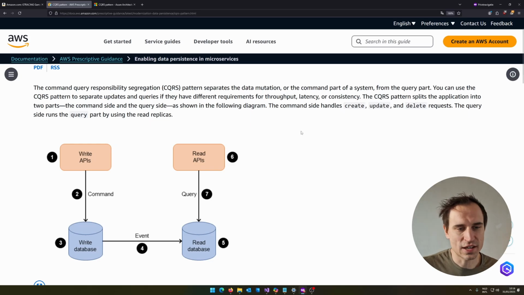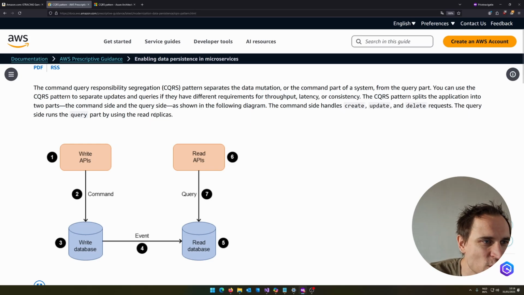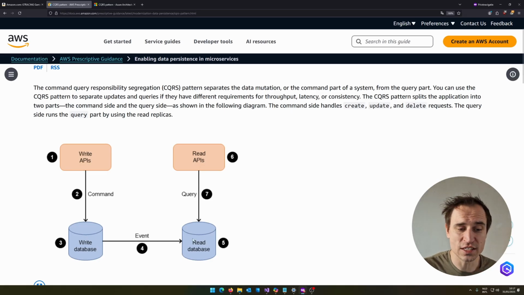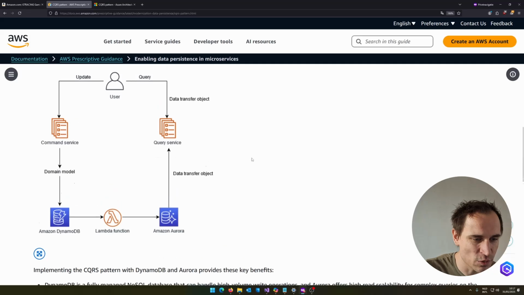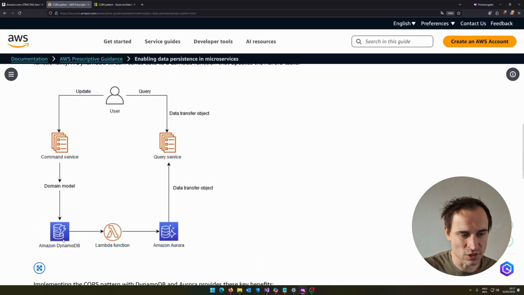So if you take a look here at the AWS documentation for CQRS, this is exactly what you're seeing. We have a write API going to a write database, we have a read API going to a read database, and we have these events synchronizing the data between those two. They also give an example right here where they use DynamoDB, which is great for lots of writes, and then we have a more SQL-like database with Amazon Aurora, which supports complex queries in this particular case.